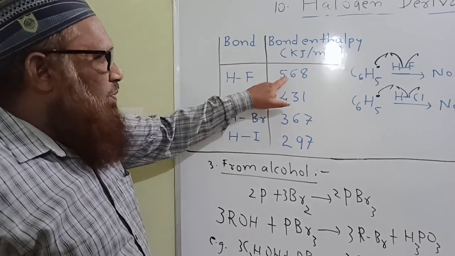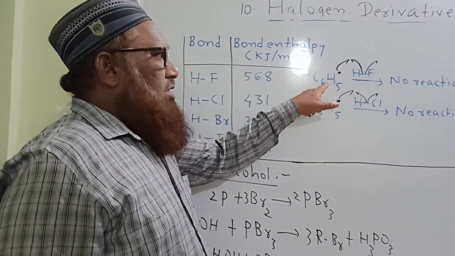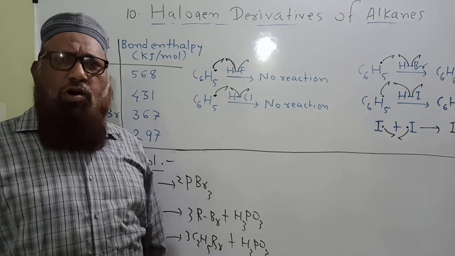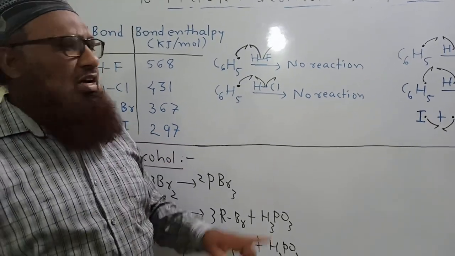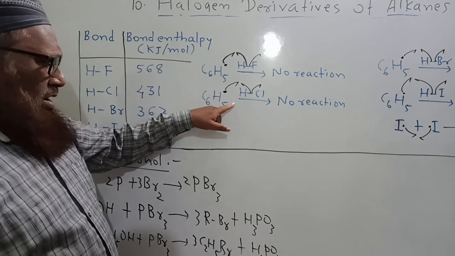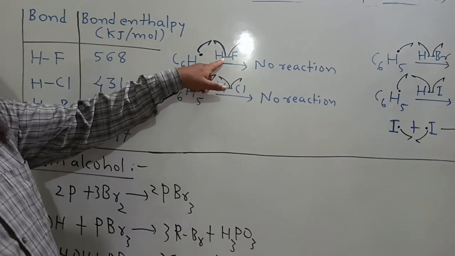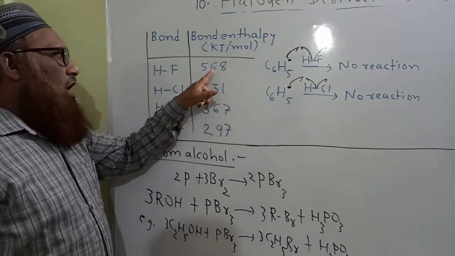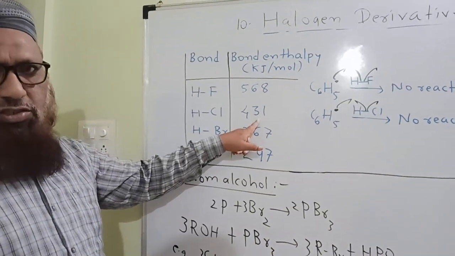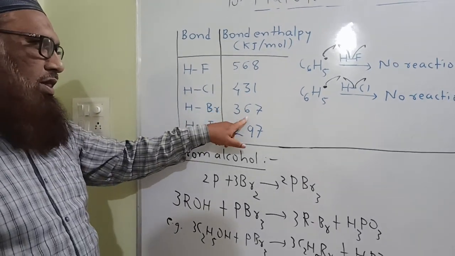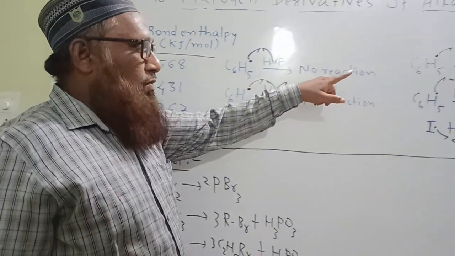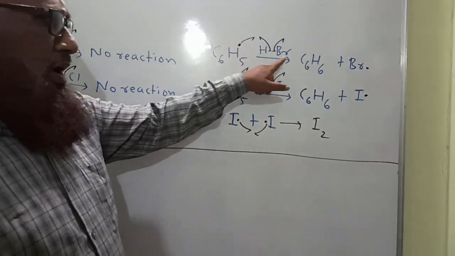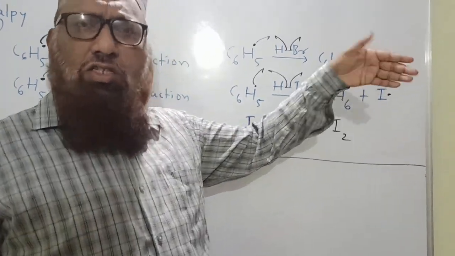Therefore, the phenyl radical, which we know is formed in the peroxide effect mechanism, doesn't break the HF bond and HCl bond because of their high bond enthalpies. HBr bond enthalpy is low, and this phenyl free radical dissociates the HBr bond into benzene, and a bromine free radical is formed.